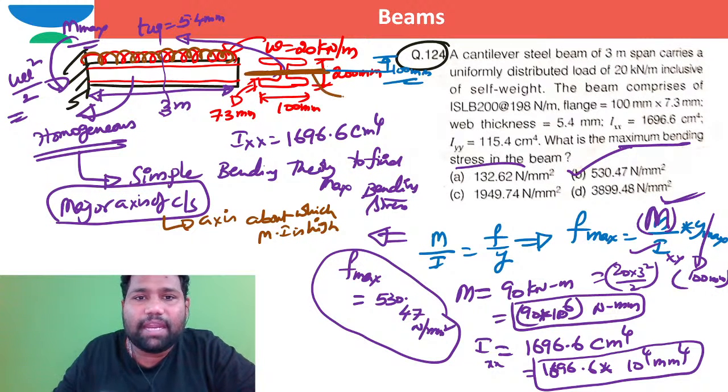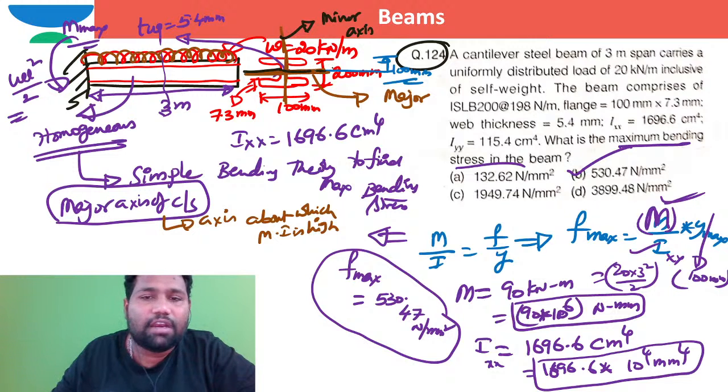This is major bending axis. This is minor bending axis. About this one, the moment of inertia is less. That is the fundamental concept of strength of materials, brother. So this is minor axis. About major axis, the bending will happen generally. So about major axis, moment of inertia is high, whereas about minor axis, moment of inertia is less.